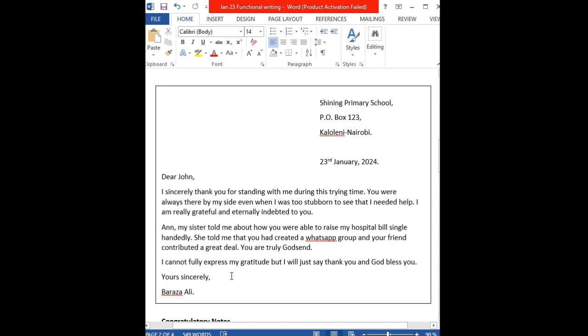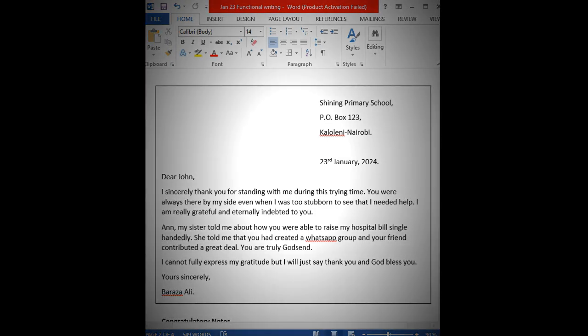Then you score 12. Now remember, in marking of all this, we have marks for the format, marks for the content, marks for the language. How do you use English language? And marks for the tone. Now for the language, you can score minimum of 2, maximum of 4. So remember, you have to use the best language which you have possible, for you to score more marks, not for you to lose more marks.